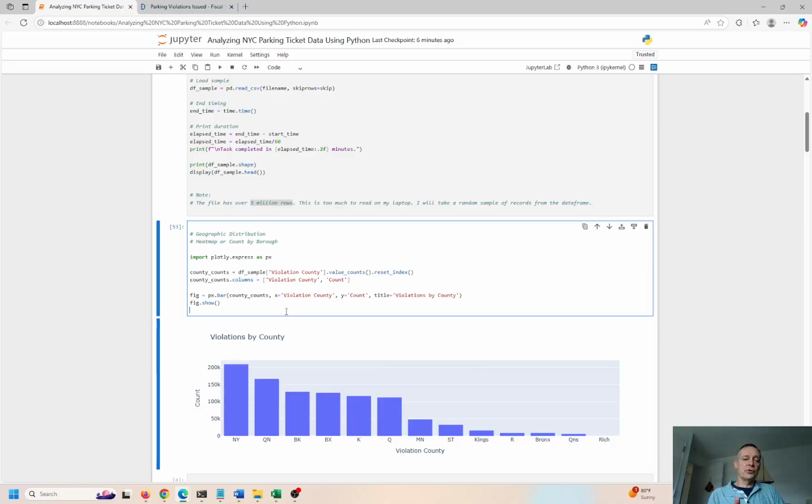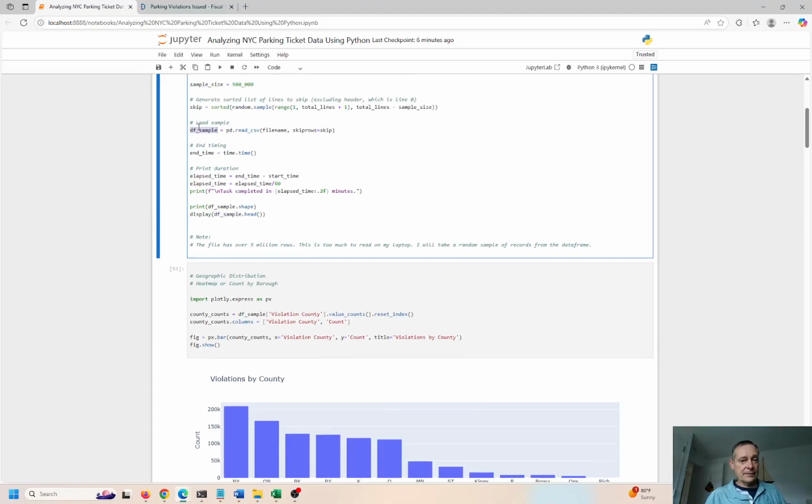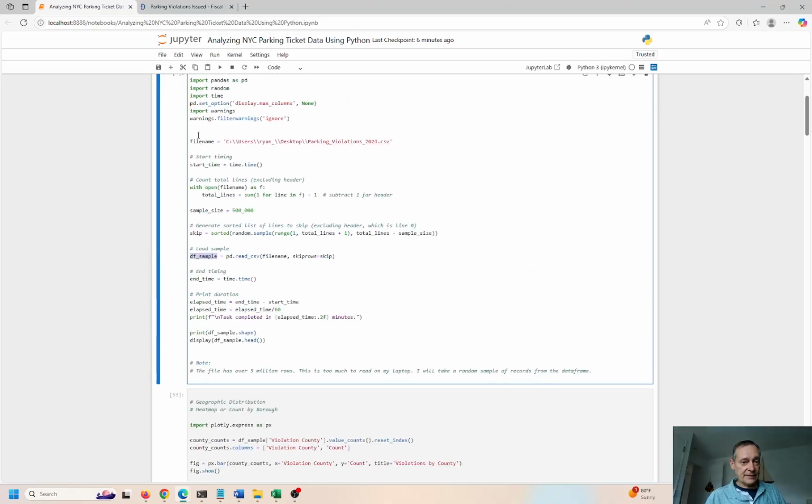Let's see what we can do with this data once it's set up and loaded here. Okay, so we can go ahead and take a sample of the data. So I have df sample right here. That comes from reading this CSV file, right? Going back to my desktop, but only taking 500 records, right? So it is a random sample, so the data should be pretty much normally distributed. It goes across all of 2024, I think, even though the URL says 2021. So that's kind of debatable, but I think it's 2024.